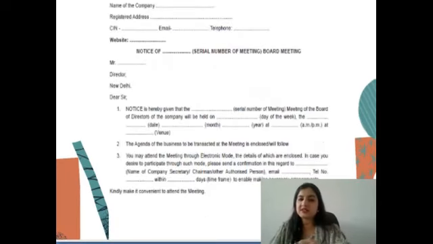Name of company, registered address, email, the company's corporate identification number, telephone number of the company, website, and notice number. Since we are giving this board meeting notice to a board of directors, then name of director and the notice format, and then at the end signature of company secretary, because usually these documents are prepared by a CS. And in case the company has appointed some other person for preparing such notices, then that person would be signing at the end.